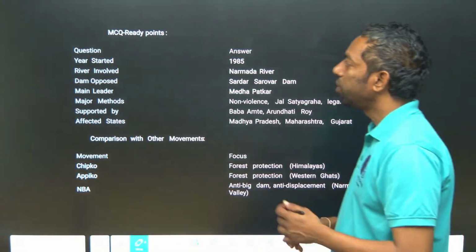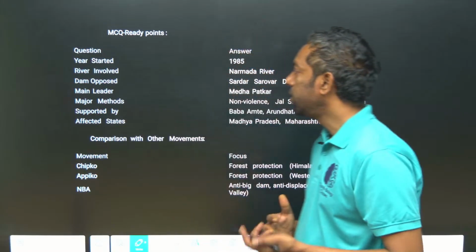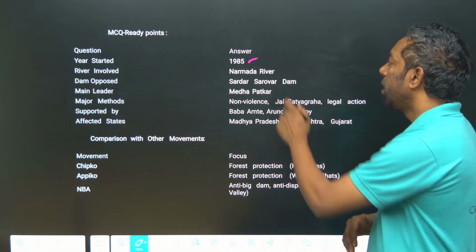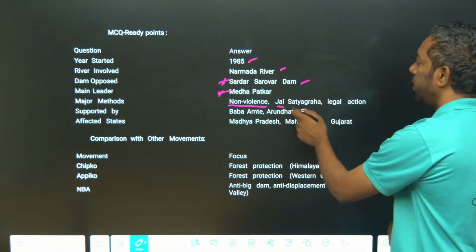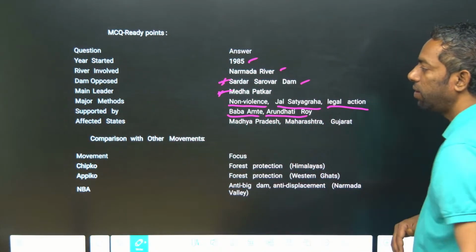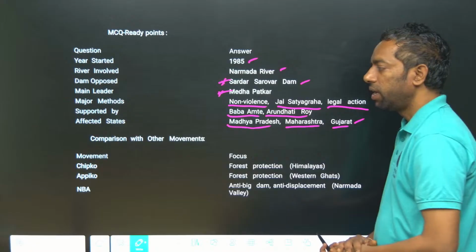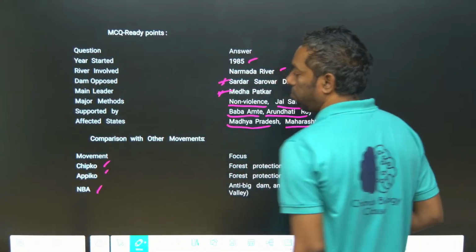For MCQ-related points, they may ask you questions on these. The most important points: the year of Narmada Bachao is 1985. The river is the Narmada river. The Sardar Sarovar Dam is the key. Medha Patkar is who fought. It was a non-violent Jal Satyagraha and legal action, supported by Baba Amte and Arundhati Roy. The affected areas are Madhya Pradesh, Maharashtra and Gujarat, especially Gujarat. The most important is the comparison of the Chipko, Appiko and Narmada Bachao movements.